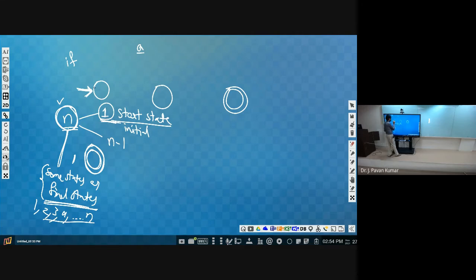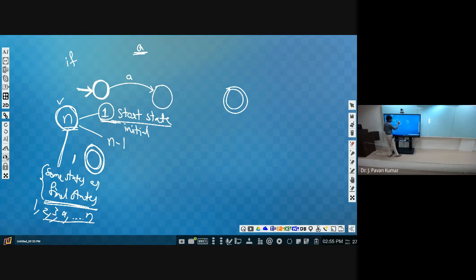See, we will be at the initial state at the beginning. Now, whenever we read an input symbol, there is a transition from this state to another state. And by reading which symbol we are going from this state to this state, A, that we will be denoting here.